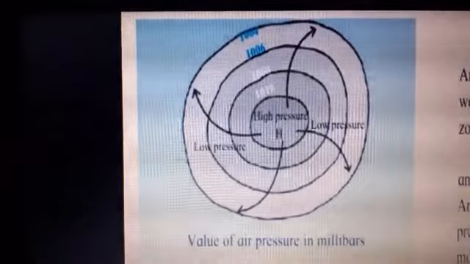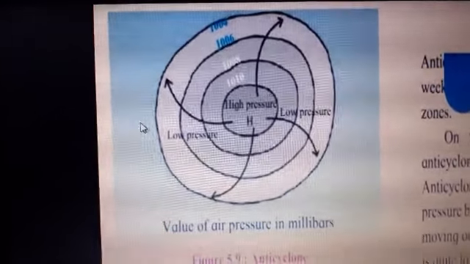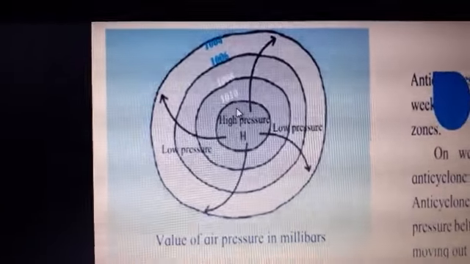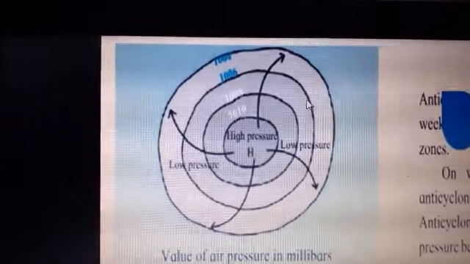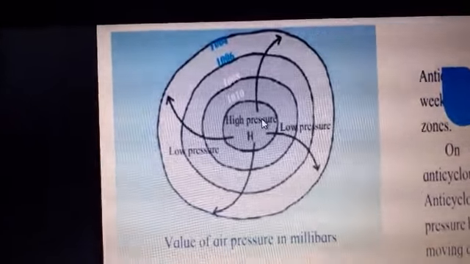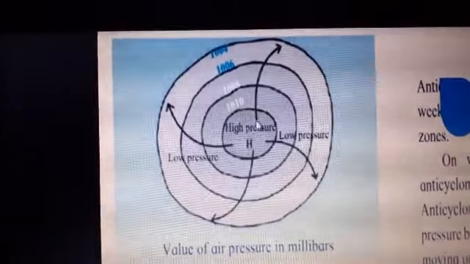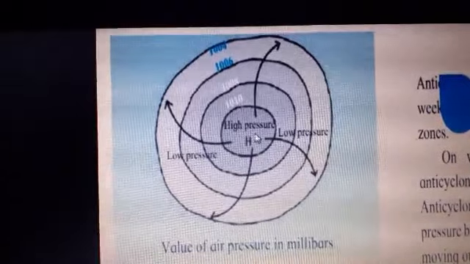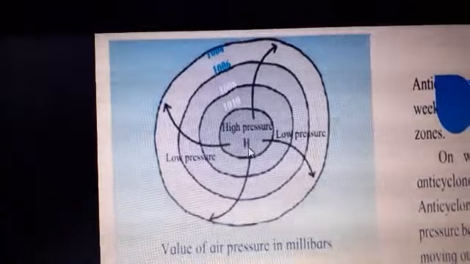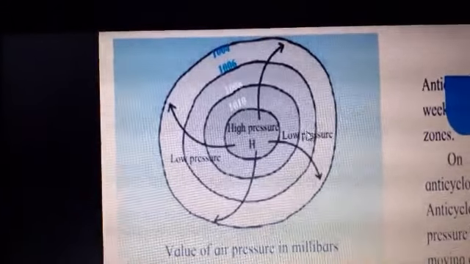Now children, very carefully observe this diagram. You will say, teacher, it is the same diagram, right? Same cyclonic winds are there, same arrows are there. But here children, the thing that has changed is the air pressure. In the center you have got the high pressure area, denoted with the letter H. In the surrounding area low pressure has developed.